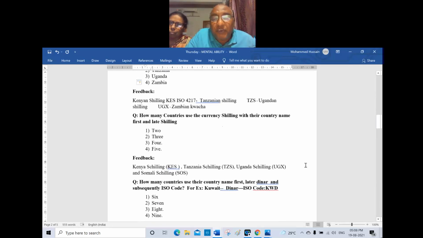How many countries use their country name first, later dinar, and subsequently the ISO code? For instance, Kuwait. Kuwait's currency is dinar, ISO code KWD. You need not worry about the ISO code. But how many countries use the dinar? Anyone? Of course, the Kuwaiti dinar is there, and others too, where the country name is added and then dinar.